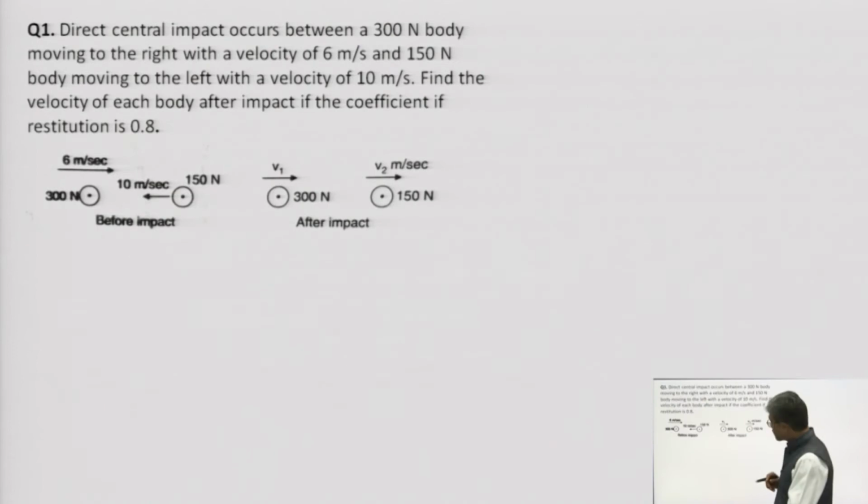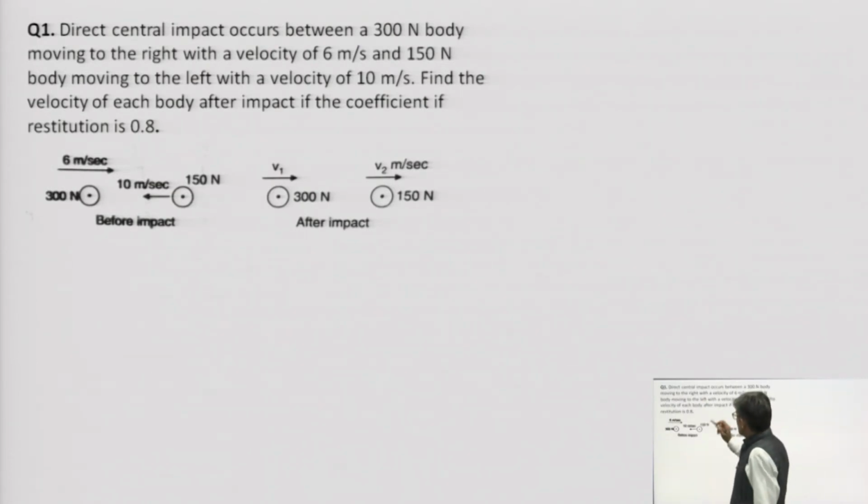So, let us do one question. In this question, what is given is two blocks in direct central impact. This is the case of direct central impact, means the line of impact.